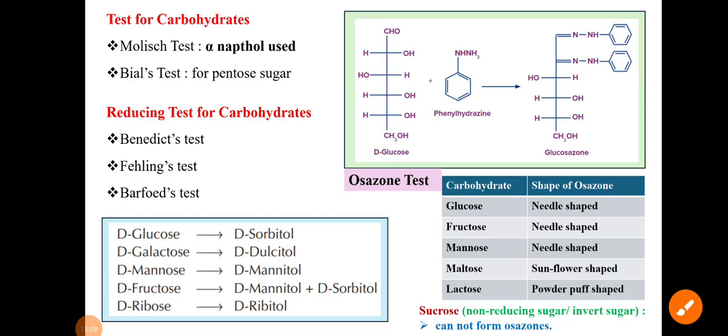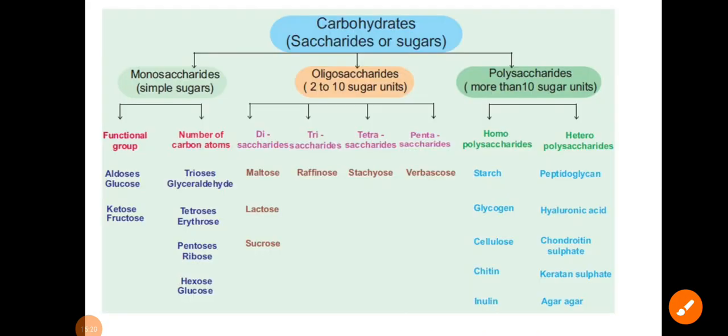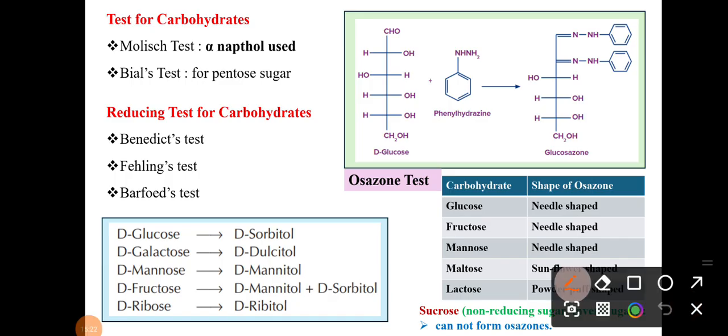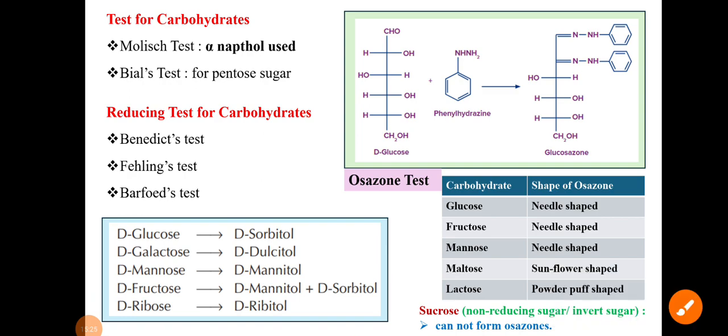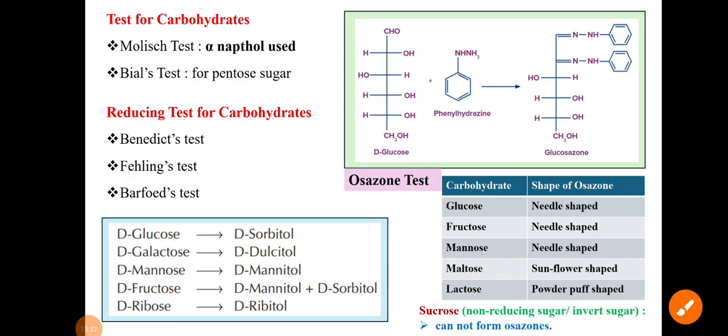Here are some important points. Glucose, fructose and mannose show a needle shaped structure in the osazone. Maltose shows a sunflower like shape, and lactose shows a powder puff shape. Here is one important point: sucrose. What is sucrose? It is a non reducing sugar, or we can call it invert sugar. It cannot form osazone.